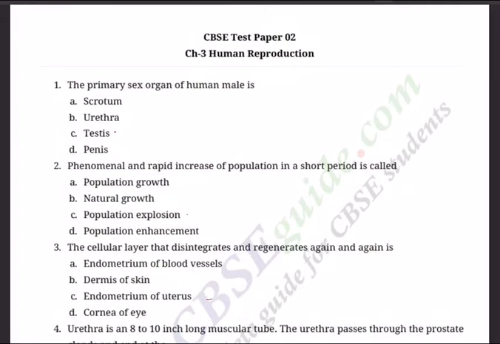As we all know, we are revising the entire syllabus for the third time in a row, and in this session we are revising through a test paper so that every one of you will have an idea of how the question pattern will be and how to answer not only the 1 mark question, even the 5 mark question. So that is the intention. It also helps you to understand which concepts are to be focused in each chapter. As part of it, today we are going to deal with chapter number 3, human reproduction.